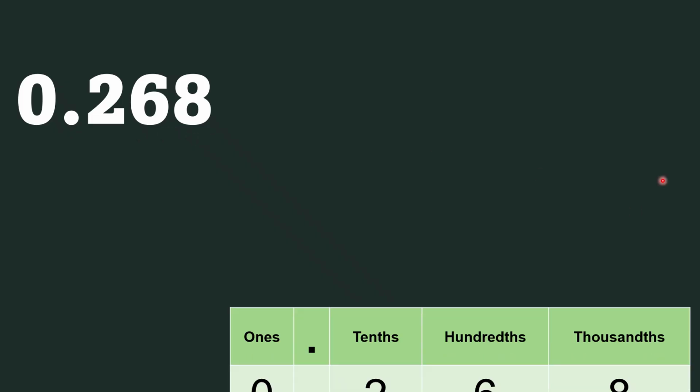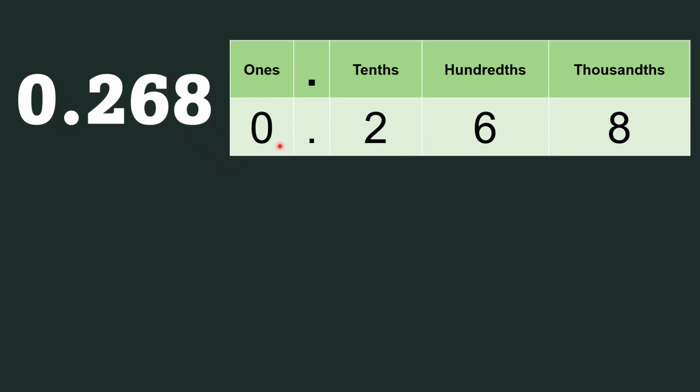So let's have this example. Let's say we have 268 thousandths. Yes, in this given, if your whole number is 0, we're not going to read it anymore. Just 268 thousandths. In the place value chart, yes, 0 is still considered as the ones, then the decimal, 2 as tenths, 6 as hundredths, and 8 as thousandths.